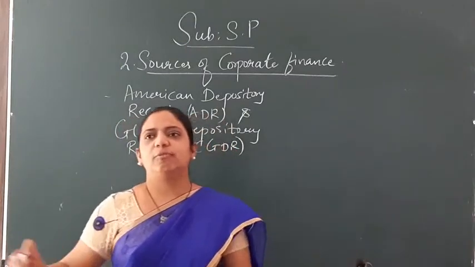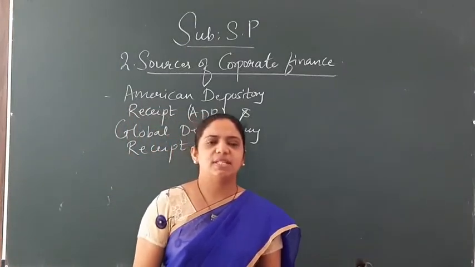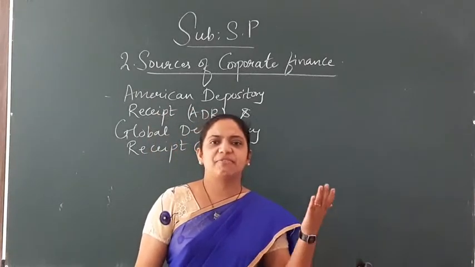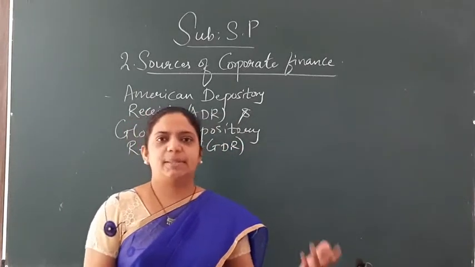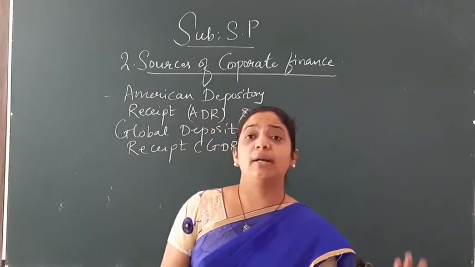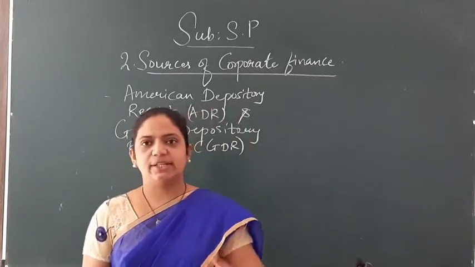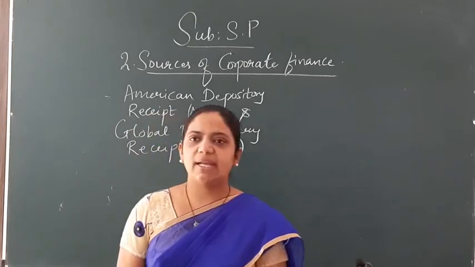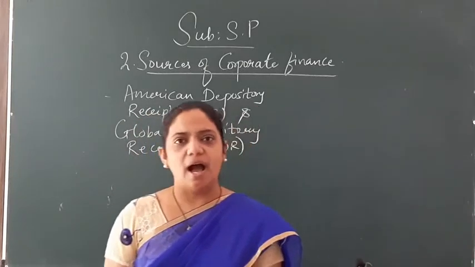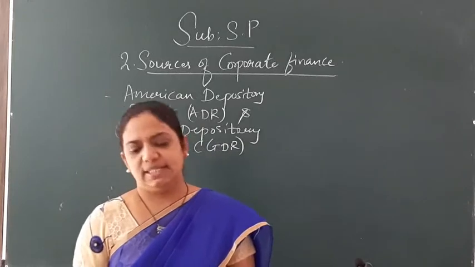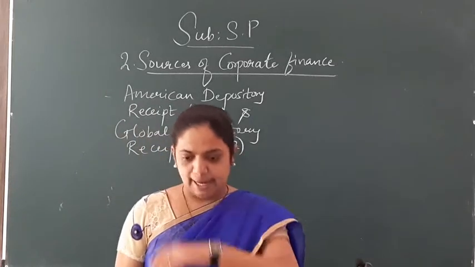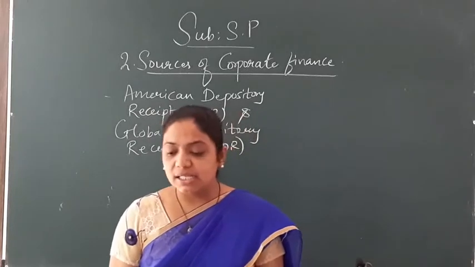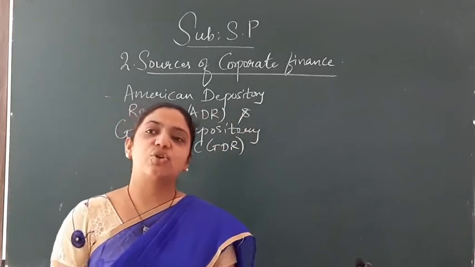So, the sources of borrowed capital which we have already seen were debenture, meaning, then we have seen the types, the features of debenture, acceptance of deposit, bond, and bond features. Last lecture was up till the features of the bond. So, today we will see about the American Depository Receipt, ADR, and the Global Depository Receipt, which is read as GDR.